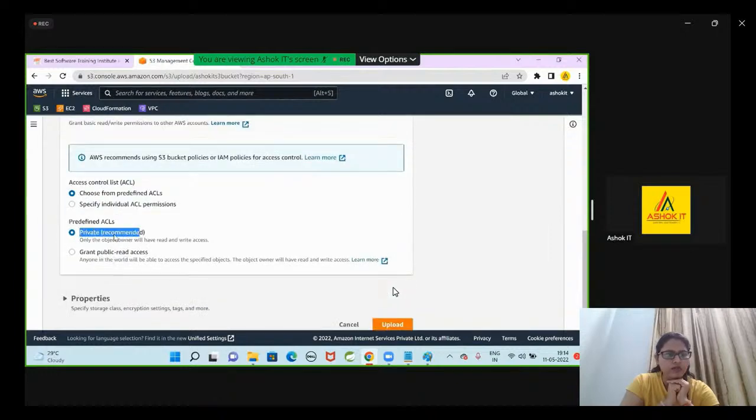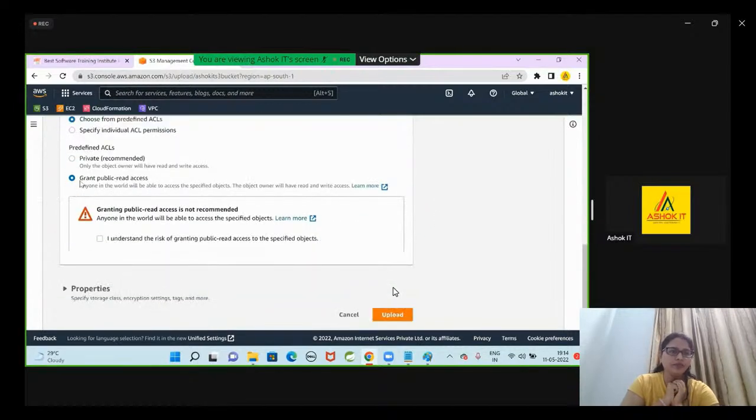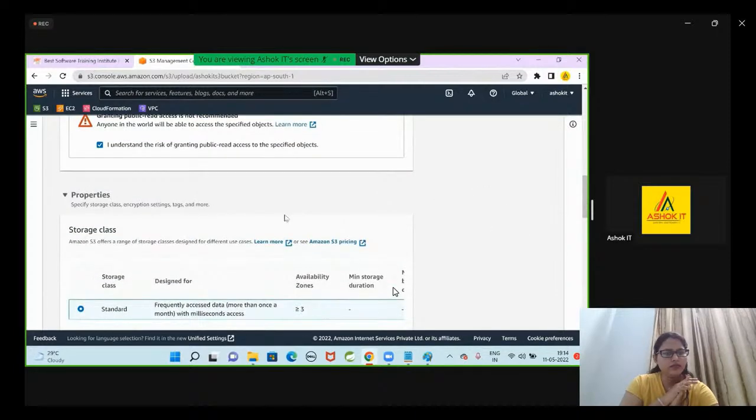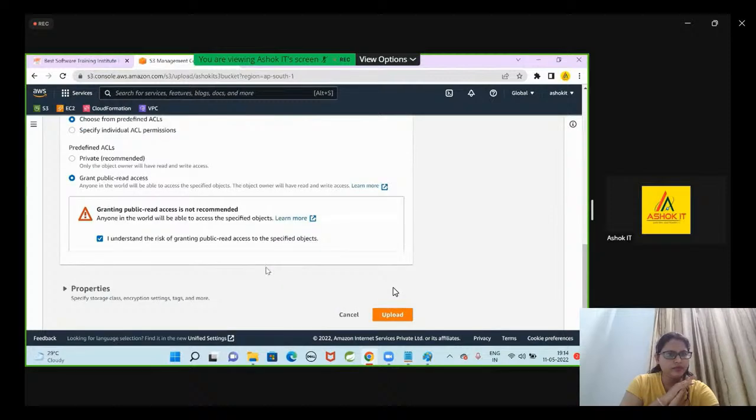Private is the recommended option. That object cannot be accessed by other people. If you want people to access your object, then you can give them public access. Grant public read access. I'm selecting that. Properties: whenever you are selecting the object, you need to select the storage class. We will come to the storage classes later.